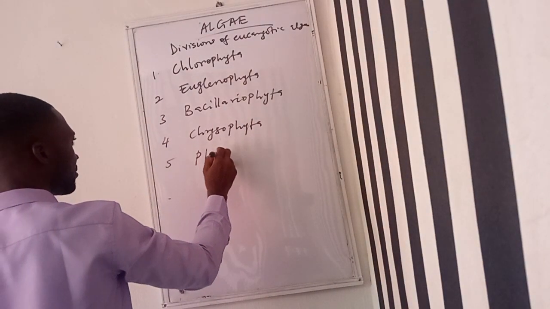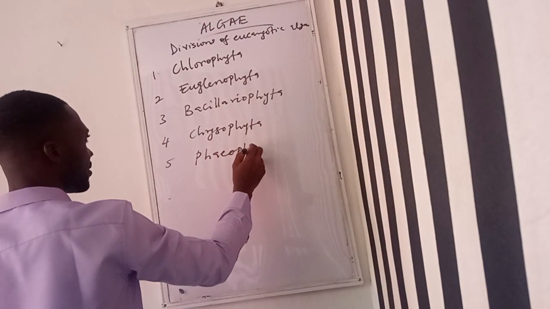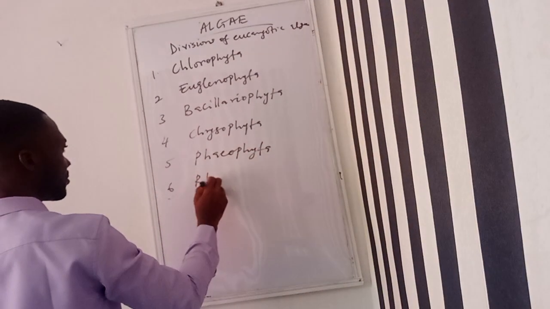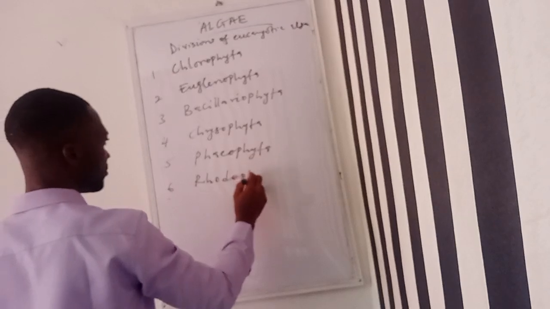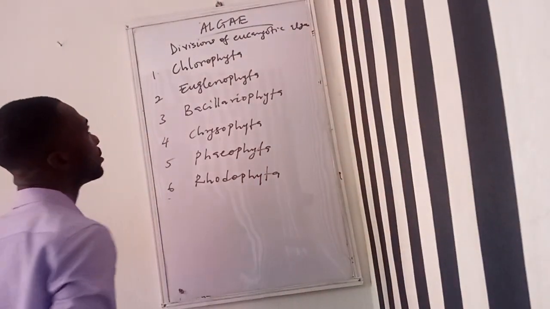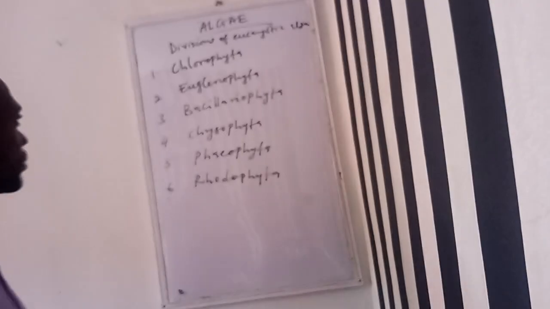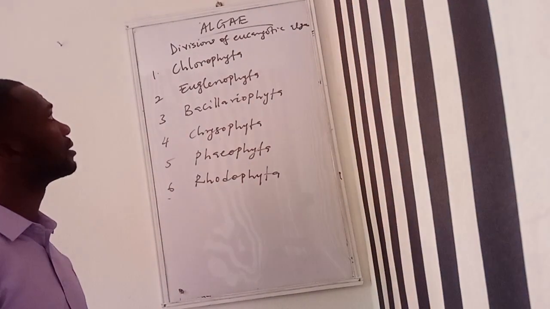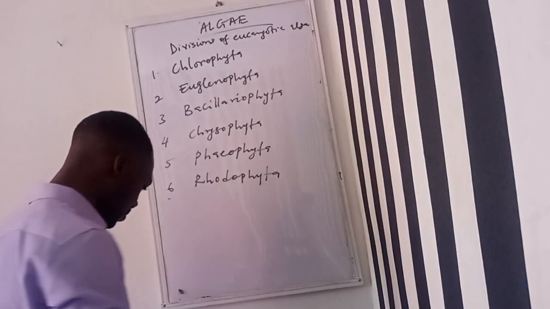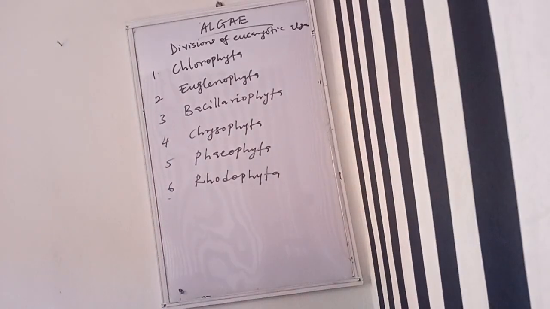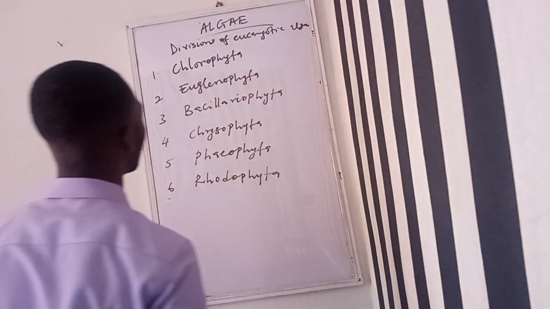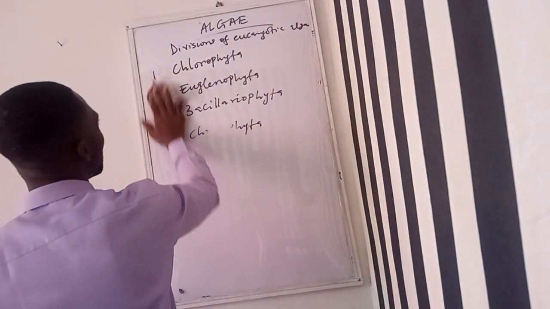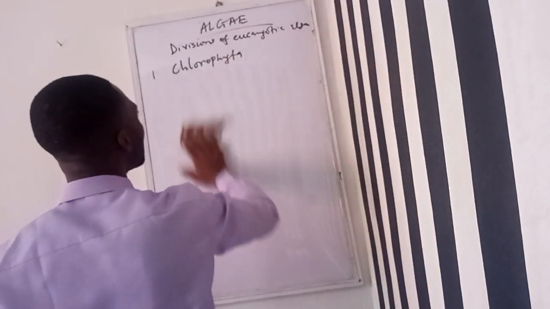We have Phaeophyta. We have Rhodophyta. So these are the 6 main divisions of eukaryotic algae. We're going to look at them one after the other, starting with the first one, which is the Chlorophyta.